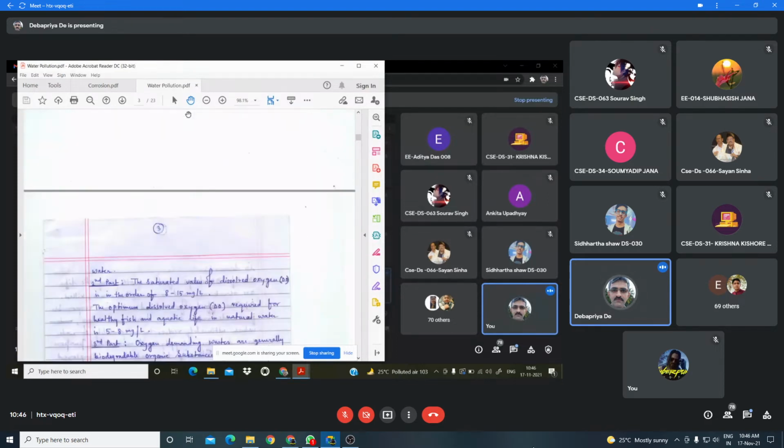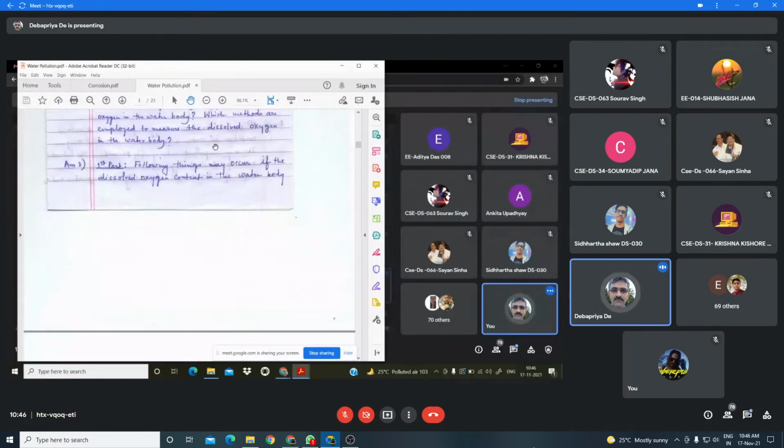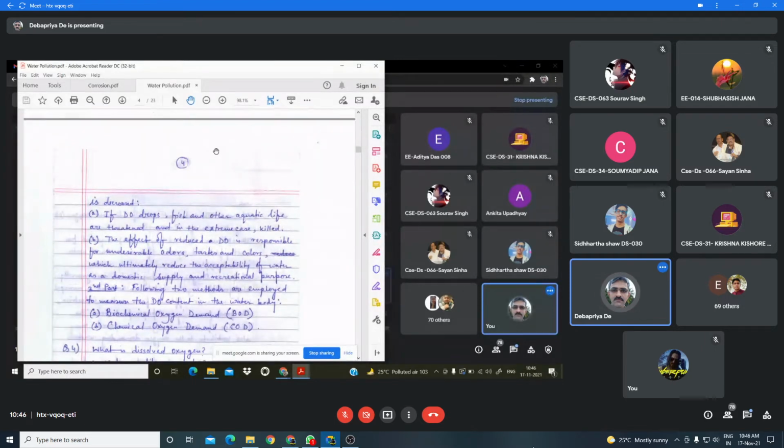Actually, see, function will always start with an alphabet. Okay. Now I shall discuss the effect of a drop in dissolved oxygen. What are the effects of a drop of dissolved oxygen in the water body? If the dissolved oxygen level in the water body decreases, then aquatic life will face different challenges, different problems. Aquatic life means the aquatic fish, aquatic plants, other animals; their life is threatened.